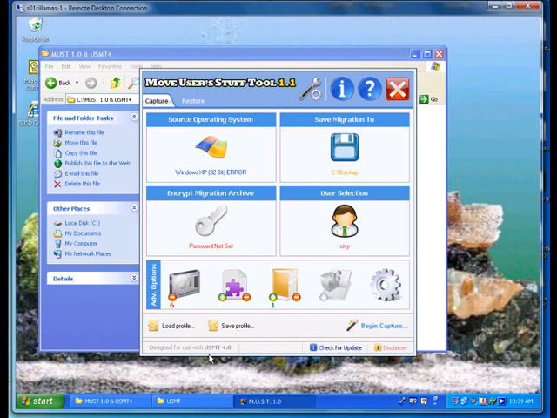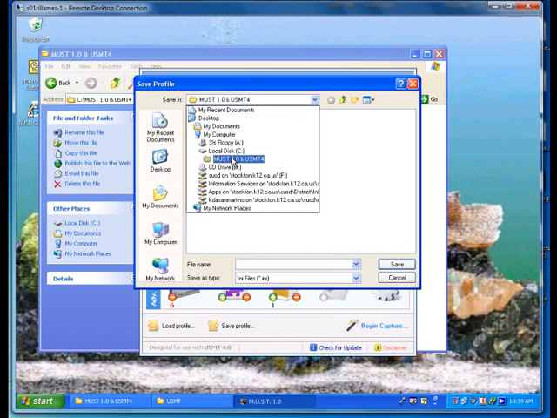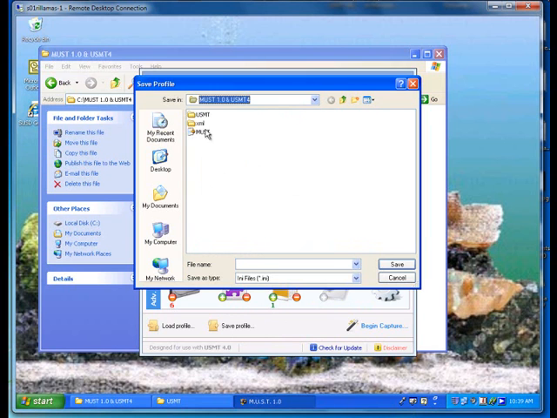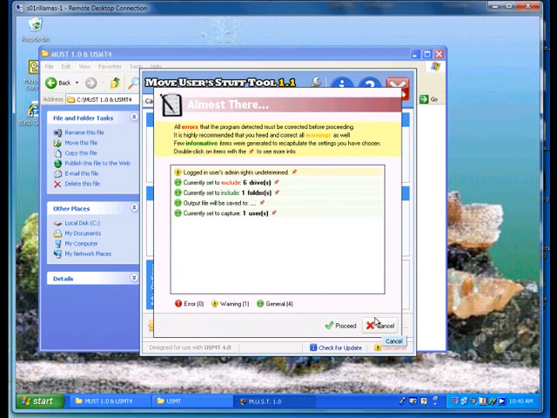So once we've done that, we're going to click on Save a Profile, and it should save it under the folder on the local C drive. And we'll give it a name. We'll call it CIV. We'll be using this profile when we restore. So we do begin capture.